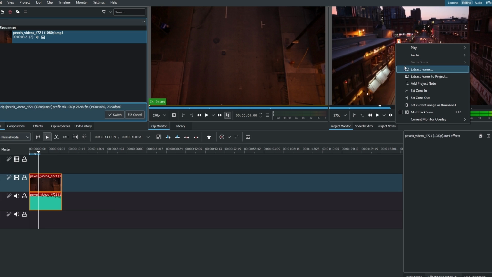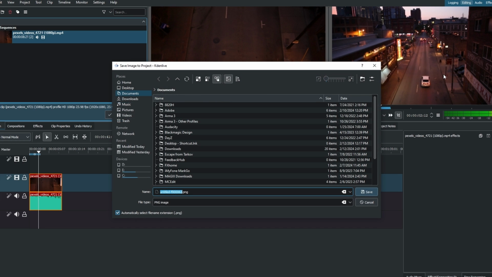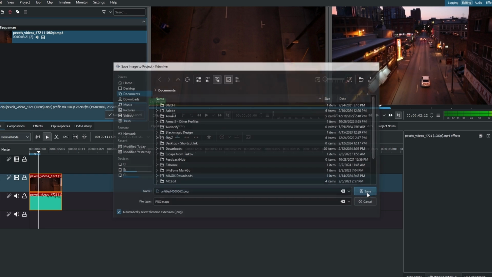Select Extract Frame to Project. Provide a name for the extracted frame. Click Save to add the frame to your project.